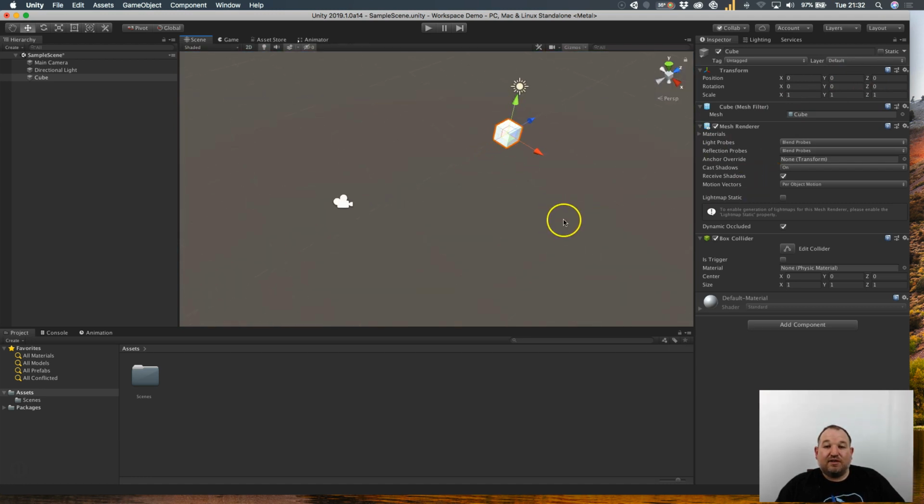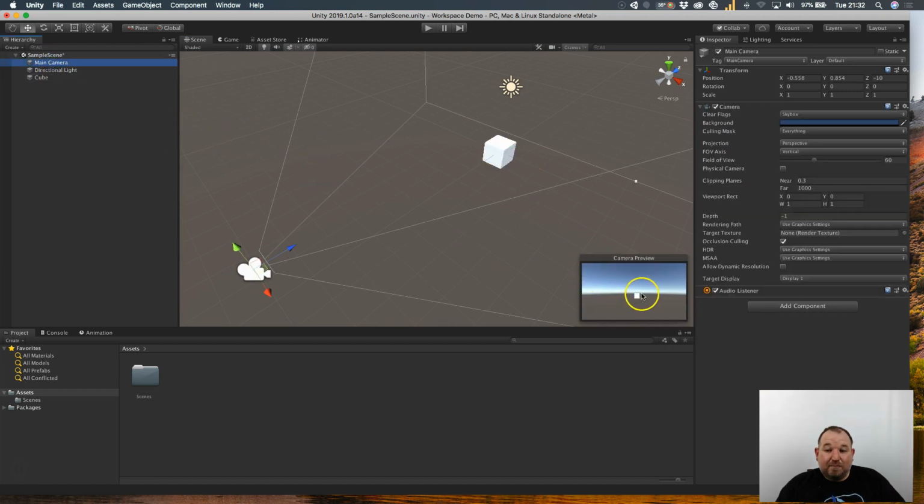So if we want to have a look at this in perspective using the camera, we can now select the camera, and this box will appear in the camera preview at a distance of 10 away from us. So to show you how the perspective camera actually works, using the transform, I can click the Z axis, the blue one, or I can click up here and drag in between and pull this towards a cube, and watch what happens on the camera preview as the camera approaches.